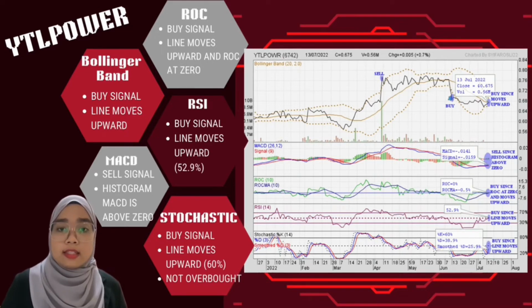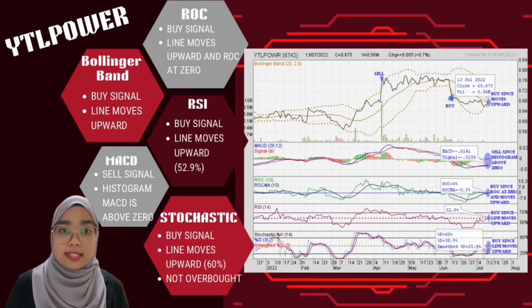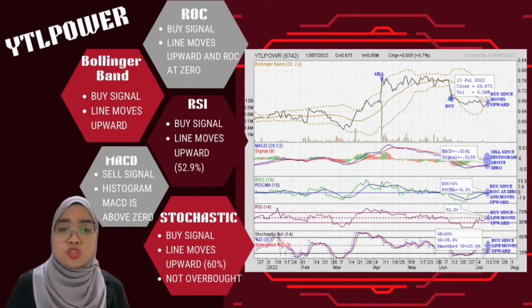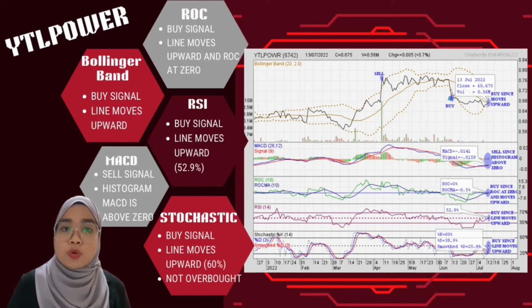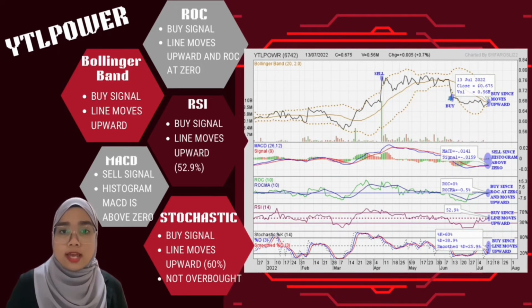The next indicator, which is the third indicator, ROC, rate of change, suggests that traders should buy the stock since the ROC is still at 0 and showing positive momentum to move upward. If traders buy now, the price is predicted to increase the next day.